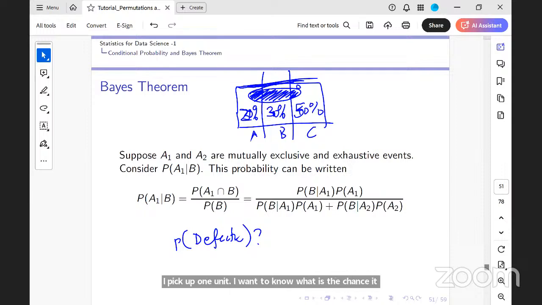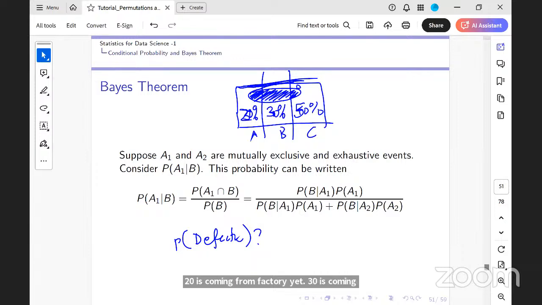Ma'am, can you repeat that? See, assume I have 100 things coming, 100 of the same type, say 100 bicycles or cell phones. 20 are coming from factory A, 30 are coming from factory B, and 50 are coming from factory C. Is this clear?